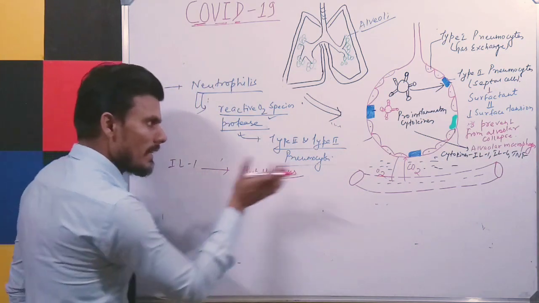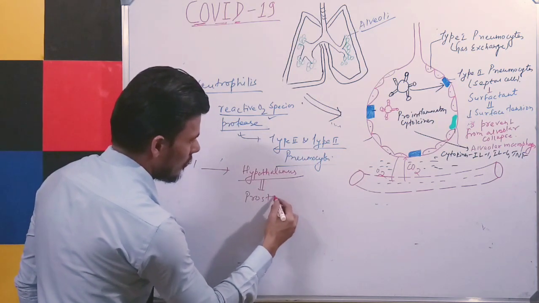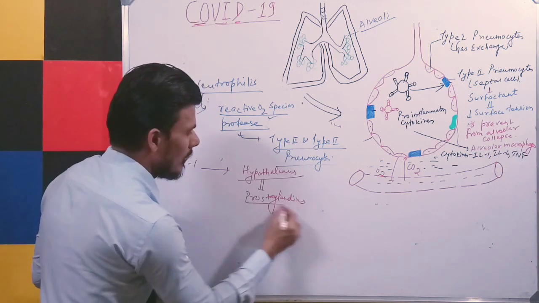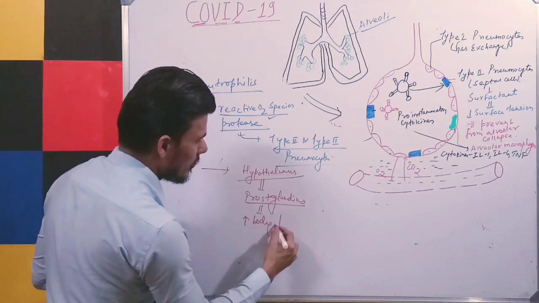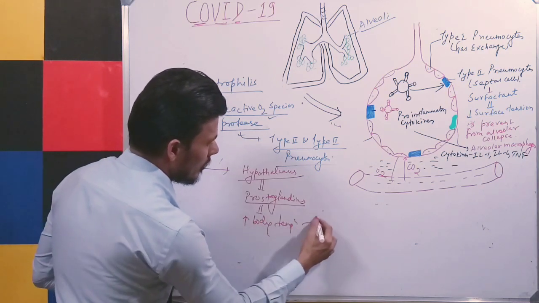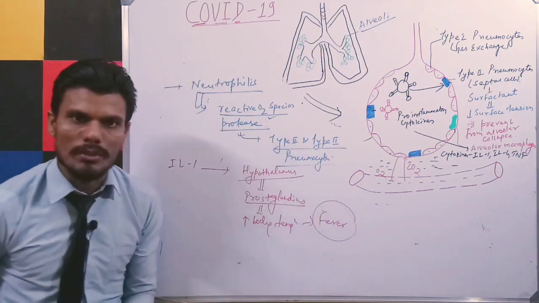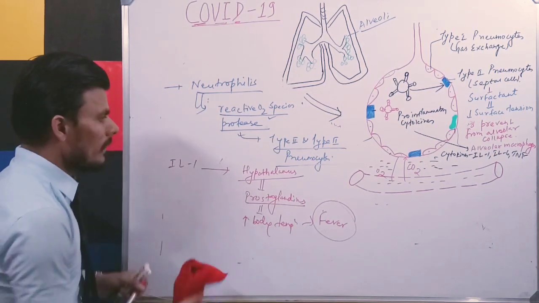Once the interleukins have traveled to this, there is a release of prostaglandins from the hypothalamus, which will increase the body temperature, leading to fever, right? So you can see fever in this patient also who is suffering from this coronavirus disease, right?